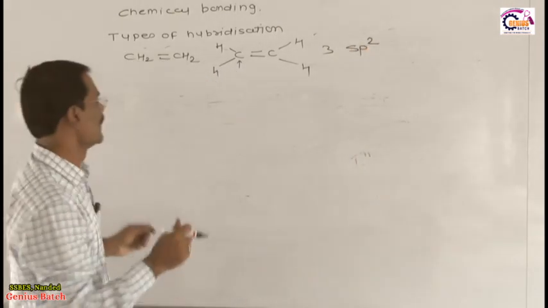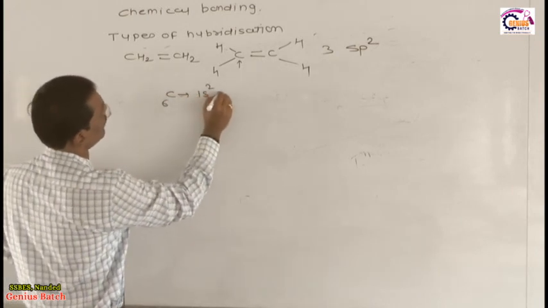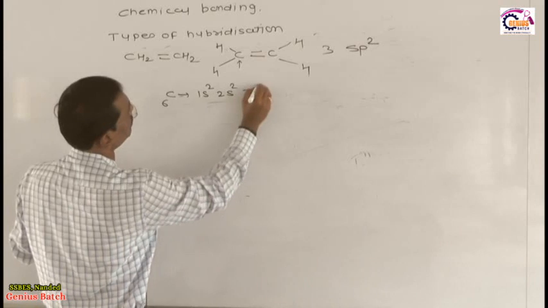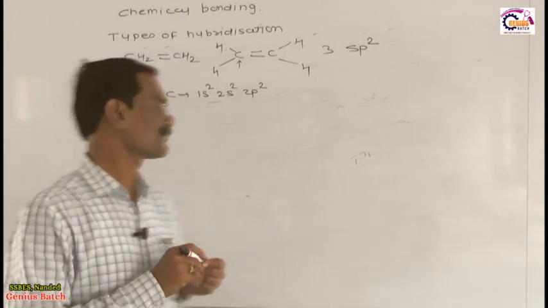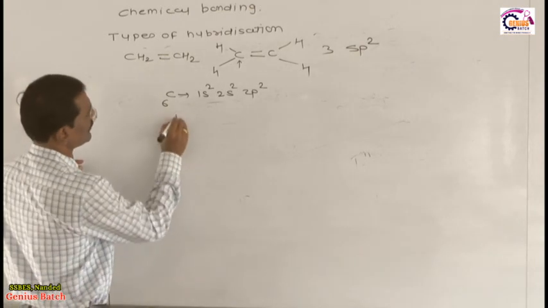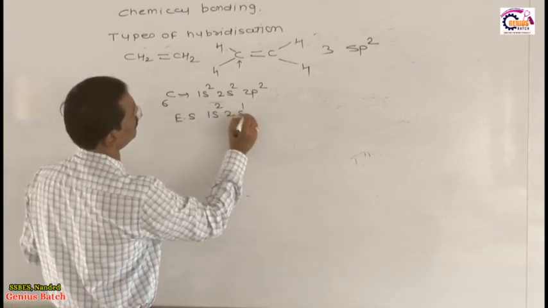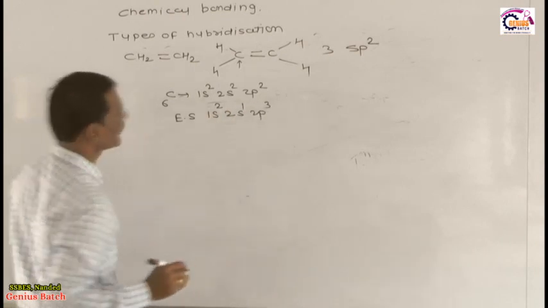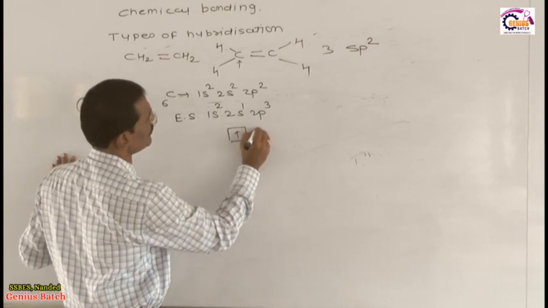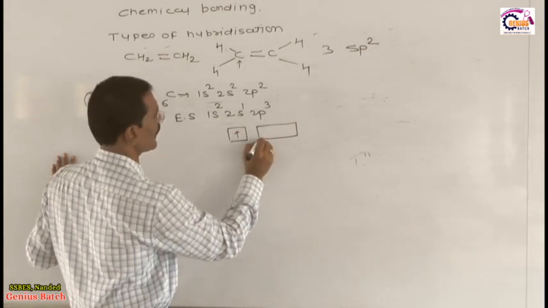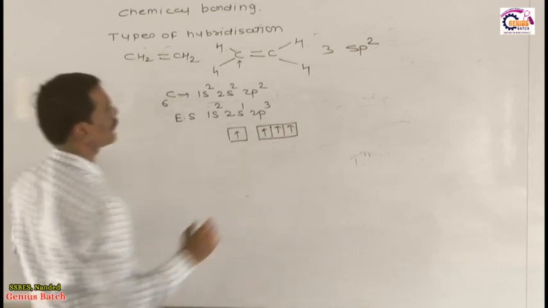Yes or no? Once again, the atomic number of carbon is 6. The electronic configuration is 1s2, 2s2, 2p2. This is the electronic configuration of the carbon atom in its ground state. Then what is the electronic configuration of the carbon atom in its excited state? 1s2, then 2s1, 2p3. In the excited state, we write the electronic configuration of only the ultimate shell or valence shell, this is 2s1, finally 2p3.